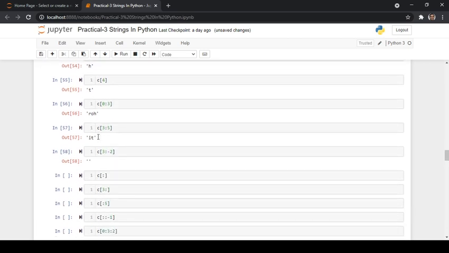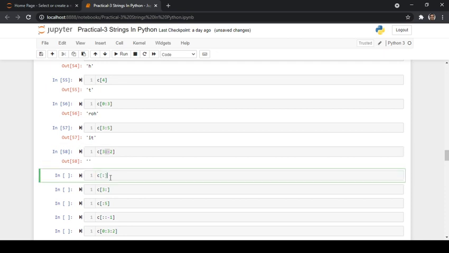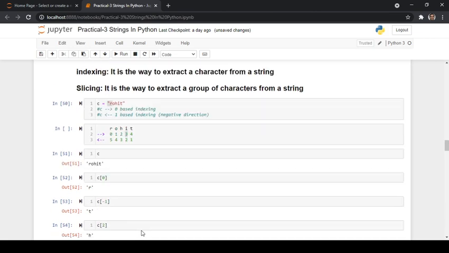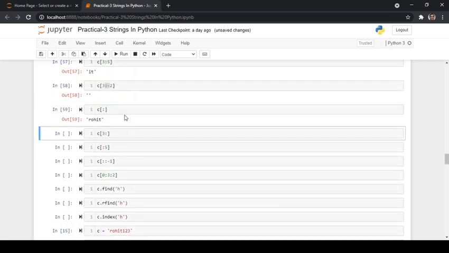So whenever you're trying to give the negative index as the ending position, it won't take it into consideration. That is the reason we are getting an empty string. And for example, if you want to print the entire string as it is, c is equal to Rohit, and you want to print the entire string without giving any starting index or ending index, then in that case you use this type of syntax, and it is going to print everything.